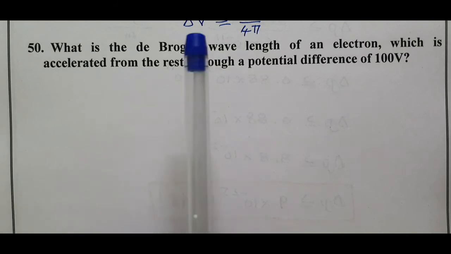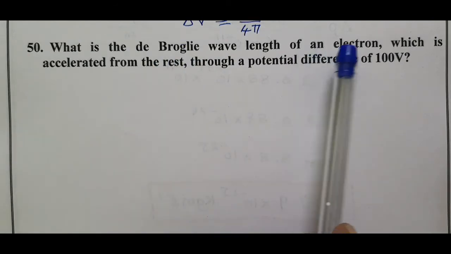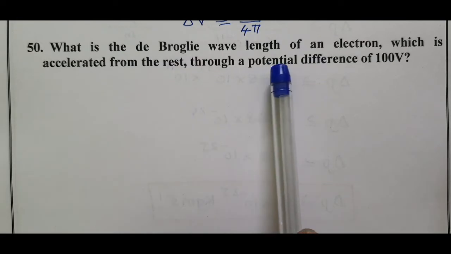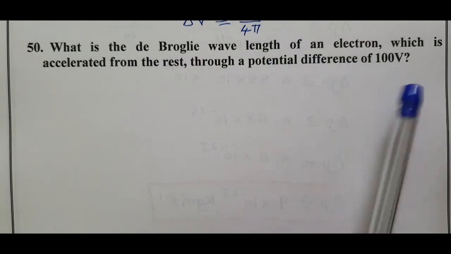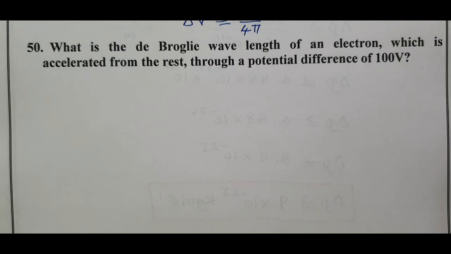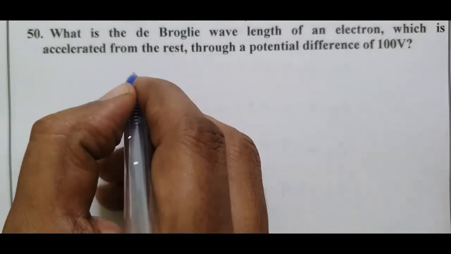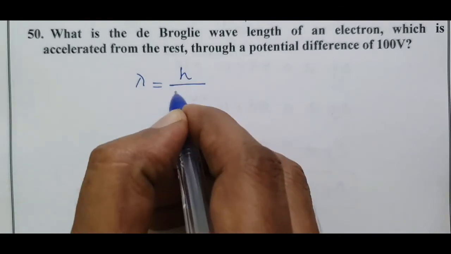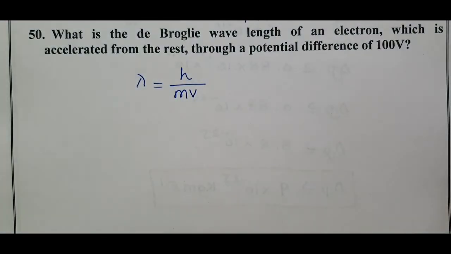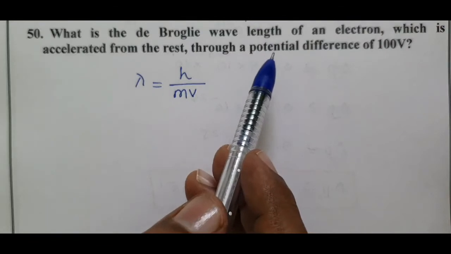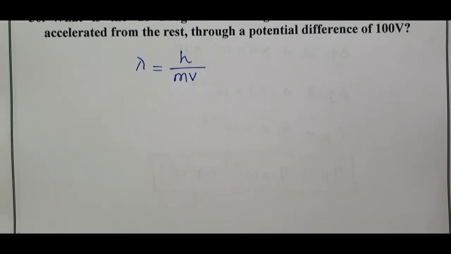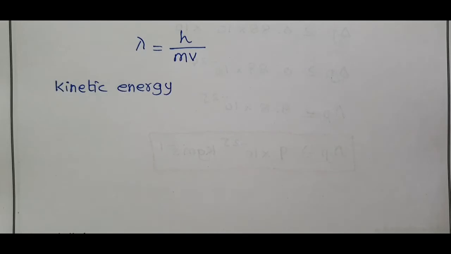Question number 50. What is the de Broglie wavelength of an electron which is accelerated from rest through a potential difference of 100 volt? We know the lambda formula: lambda equals h by mv. The potential difference of 100 volt is given, which is nothing but the kinetic energy value.